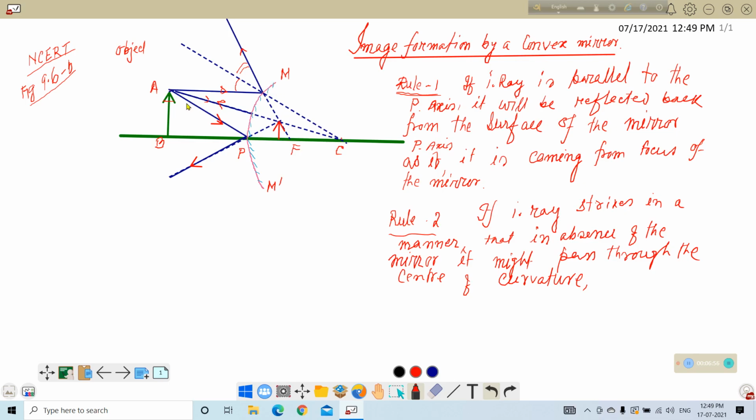If this mirror is absent, this might pass through the center of curvature.